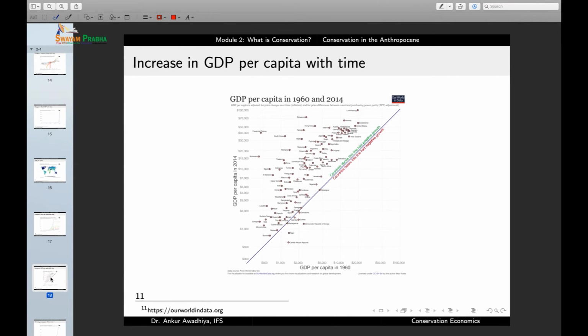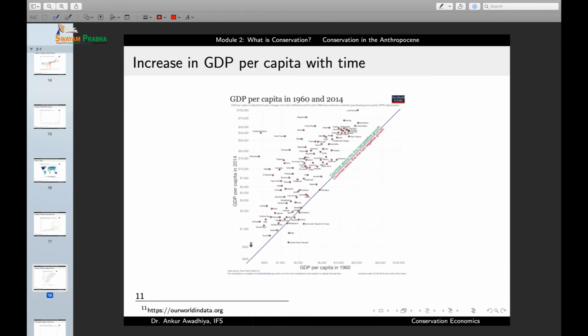Now, let us observe what is happening in terms of GDP per capita if we consider two different time periods. So, in this curve, the GDP per capita in 1960 is represented on the x-axis, and the GDP per capita in 2014 is represented on the y-axis. Now, suppose the rate of growth was the same everywhere, so that would have led to countries that would have been on this line.